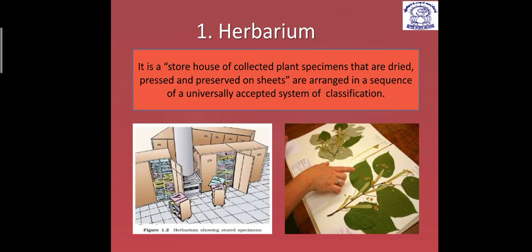In continuation, we will talk about two types of conservation strategies, that is botanical gardens and zoological parks. But apart from that, we will be discussing the preservation strategies, which include the preservation of non-living things, and that is herbarium and museum. And later on, we will discuss several recorded descriptions or names of the books.